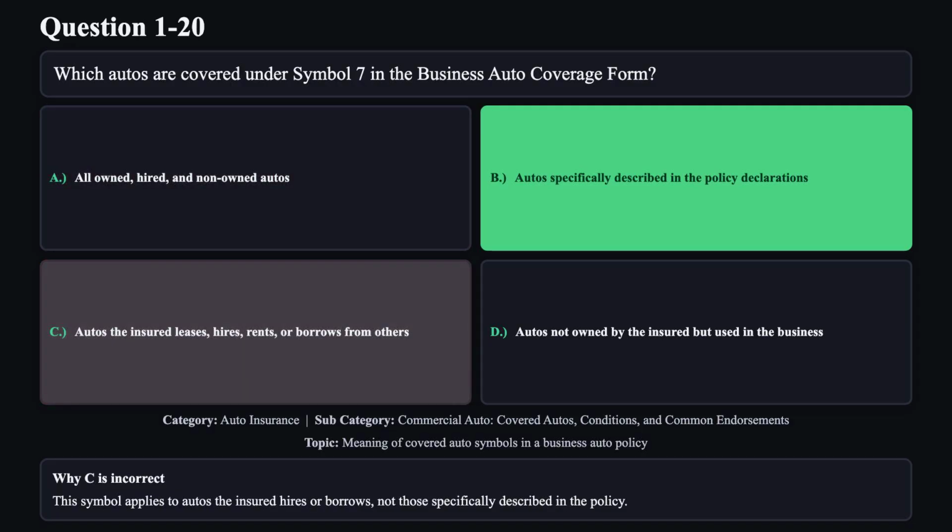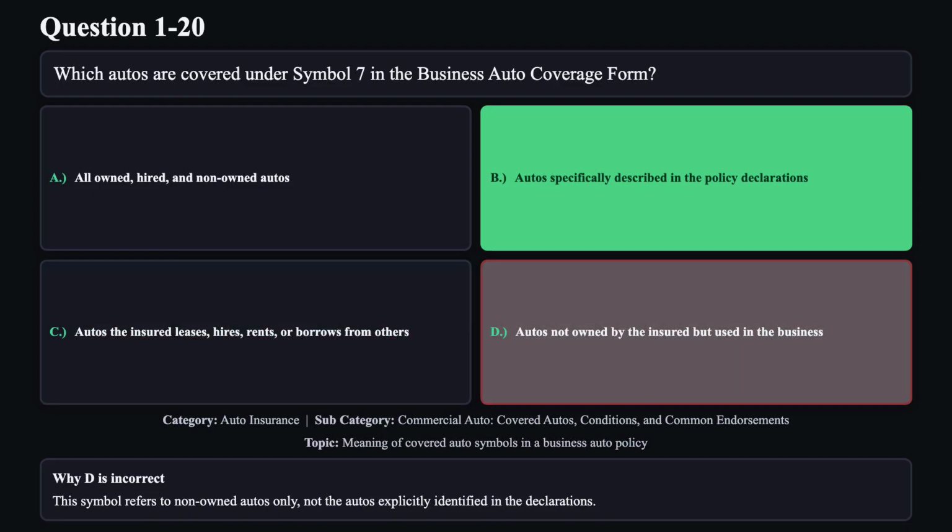Reason C is not correct. This symbol applies to autos the insured hires or borrows, not those specifically described in the policy. Reason D is not correct. This symbol refers to non-owned autos only, not the autos explicitly identified in the declarations.